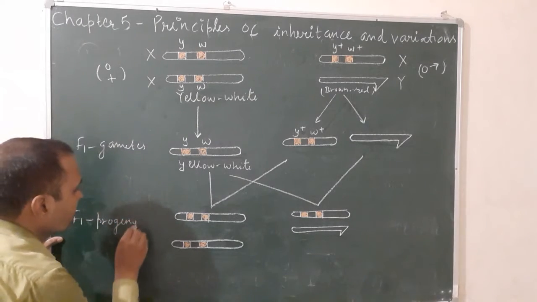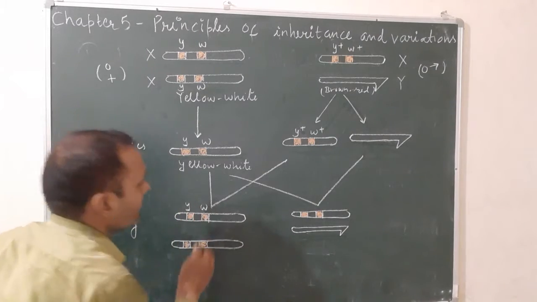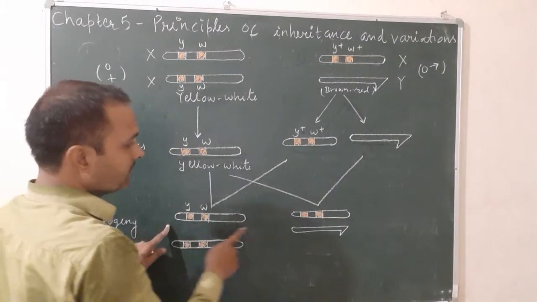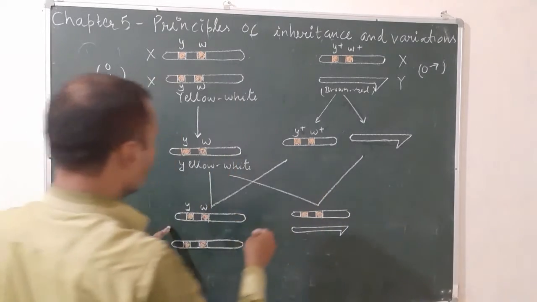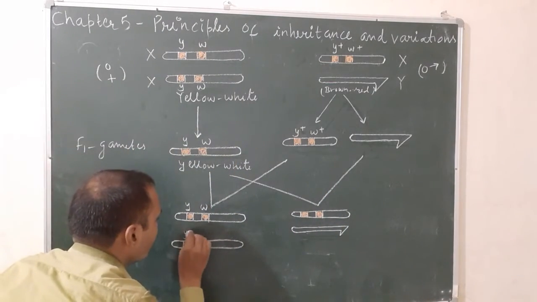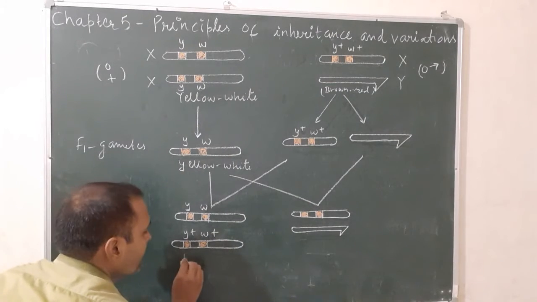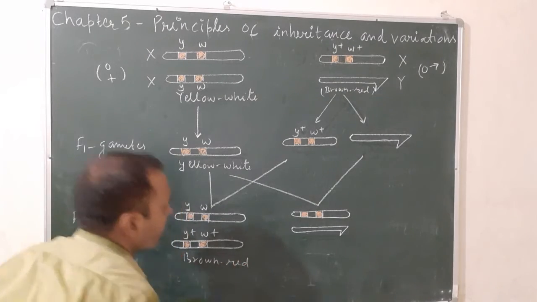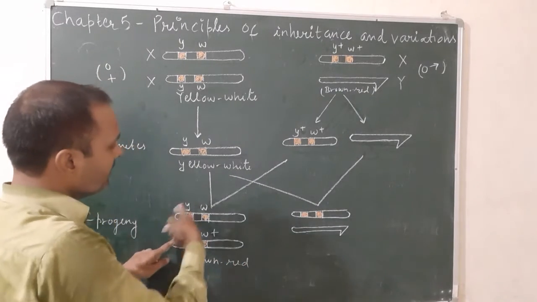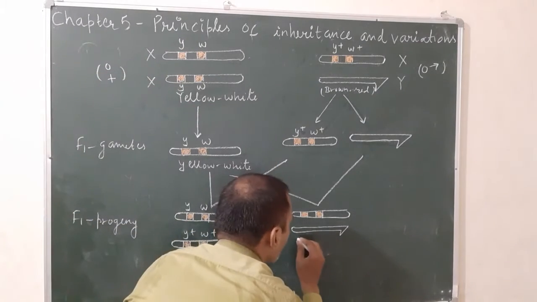So in the first generation progeny, here will be y plus w plus, the plus sign is dominant, so there will be brown body, red eye. The plus sign is dominant over the one without the plus sign, and here will be yellow white.